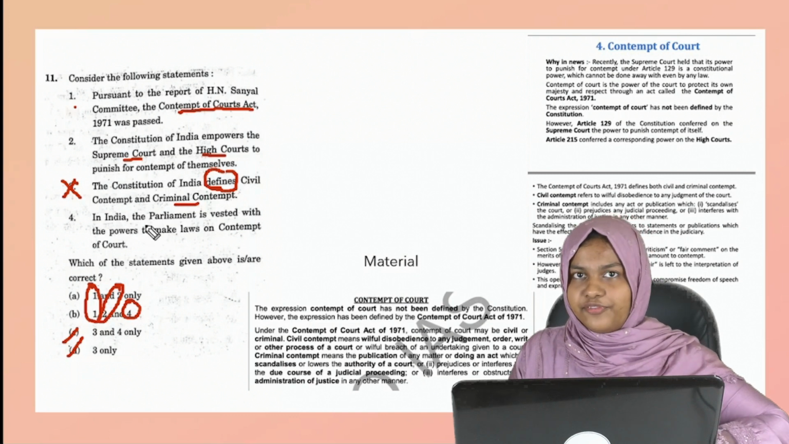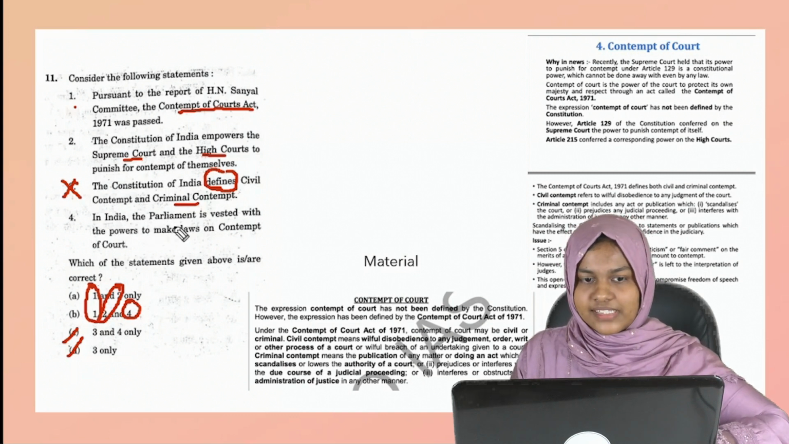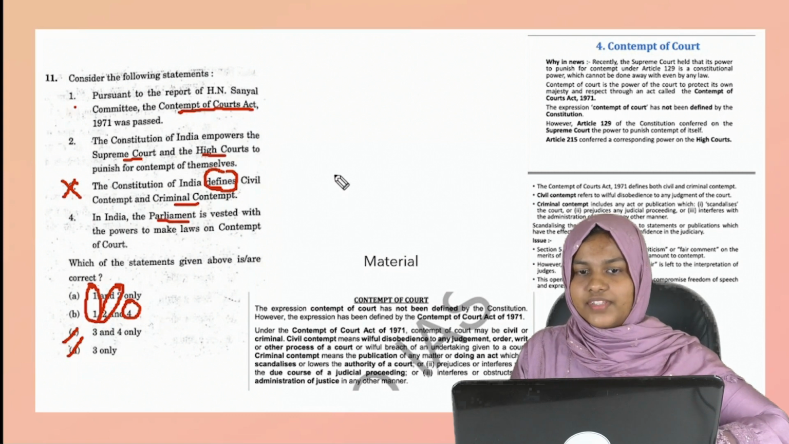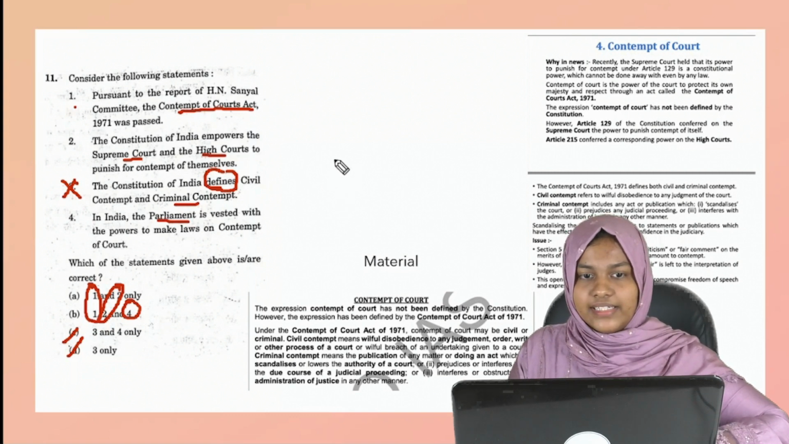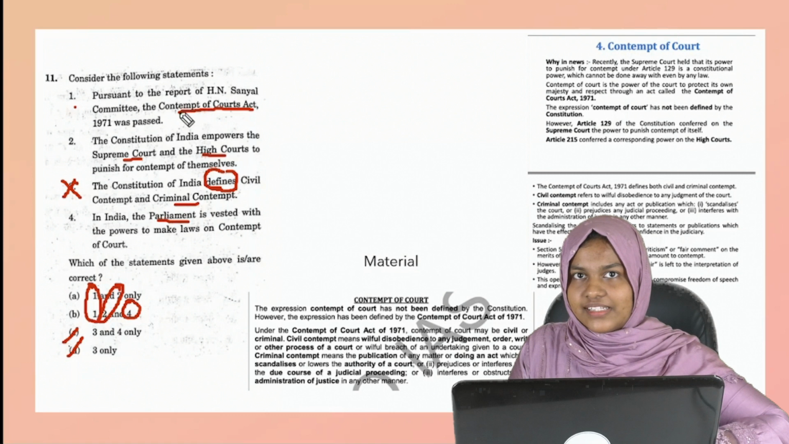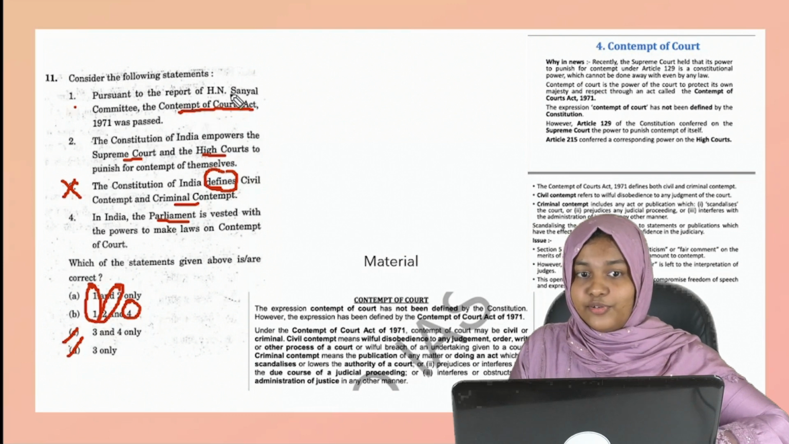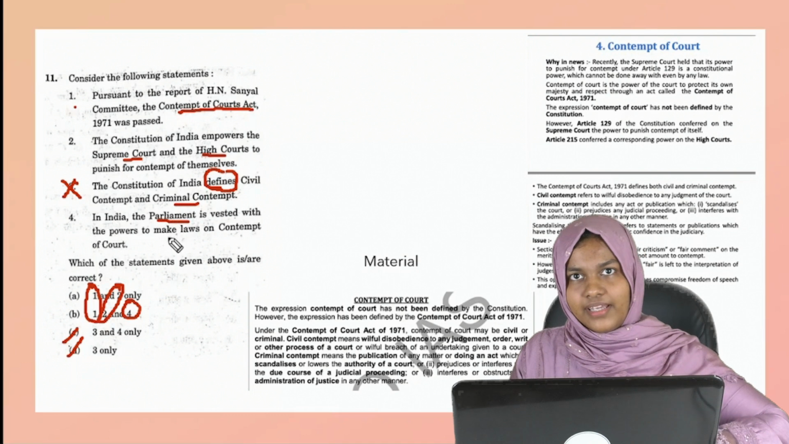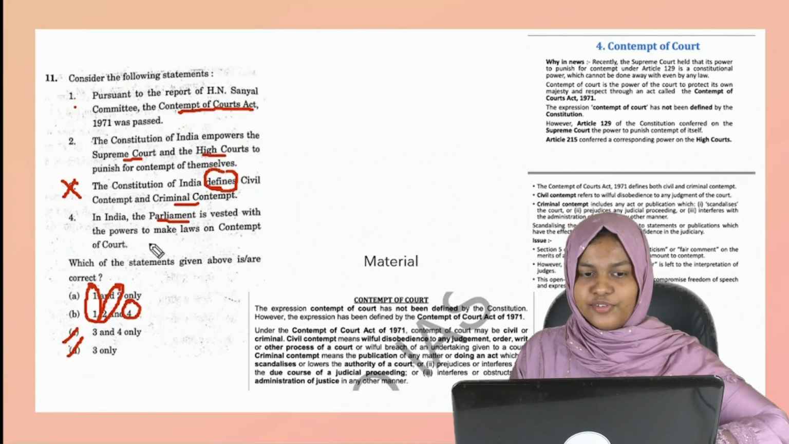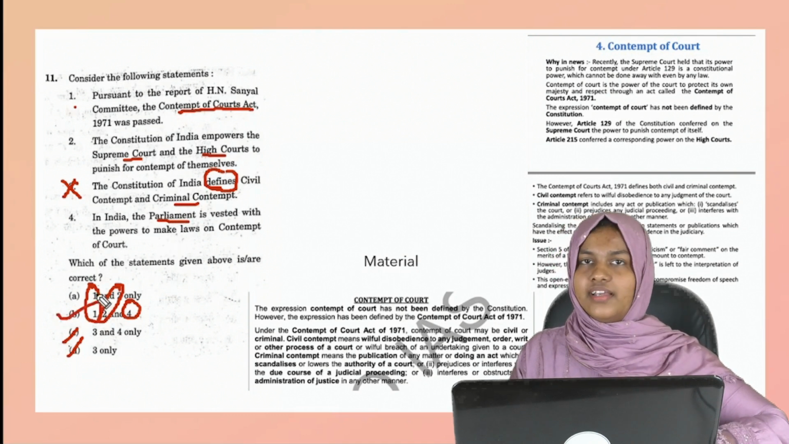For the fourth statement, you have to know who has the power to make a law for Contempt of Court. The first statement itself is saying that the Contempt of Court Act 1971 was passed. So it is an act. Even if you don't know the committee, it is an act, right? So it has to be passed by Parliament. If you know that, then option B is your answer.